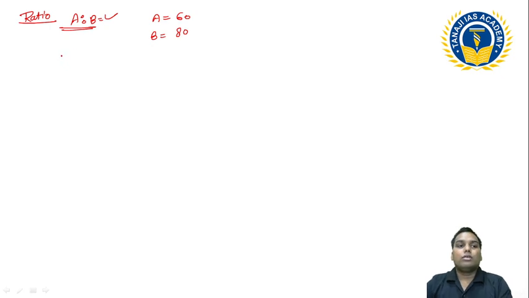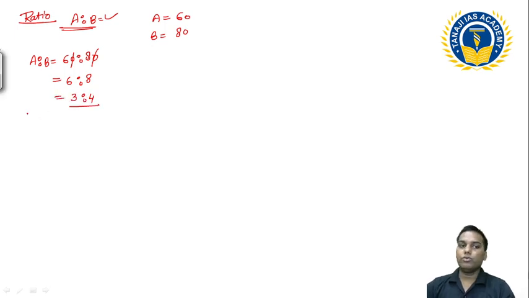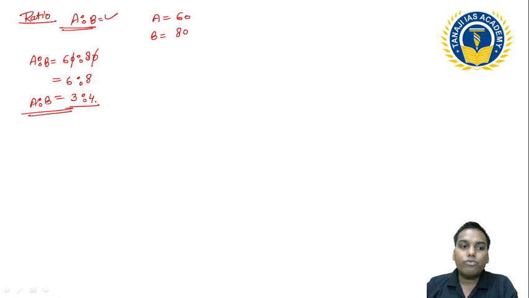If I want to denote these two in a ratio, I can say A ratio B is 60 ratio 80, and 60 ratio 80 is equal to 6 ratio 8, which is equal to 3 ratio 4. This 3 ratio 4 means that A and B are in the ratio of 3 ratio 4. It means 60 and 80 have the ratio with each other of 3 ratio 4.